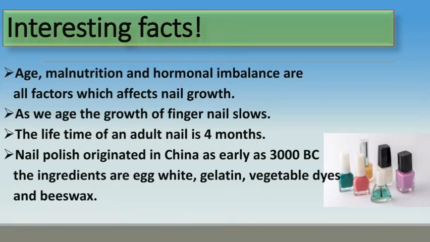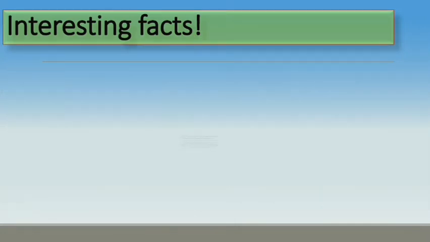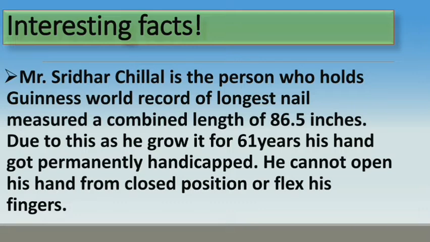Nail polish originated in China as early as 3000 BC. The ingredients are egg white, gelatin, vegetable dyes, and beeswax. Mr. Sridhar Chillal is the person who holds the Guinness World Record of longest nails, measured at a combined length of 86.5 inches. Due to this, as he grew them for 61 years, his hand got permanently handicapped. He cannot open his hand from closed position or flex his fingers.